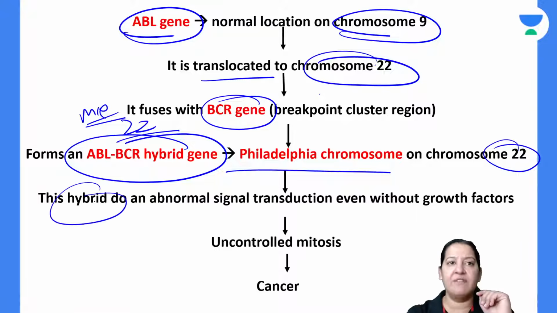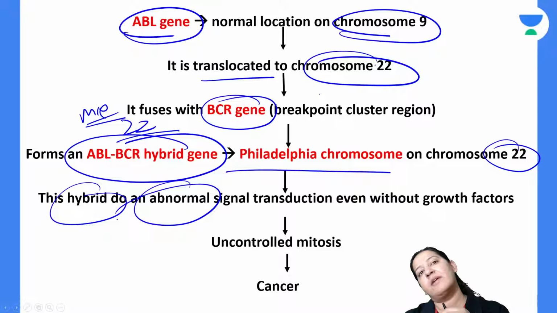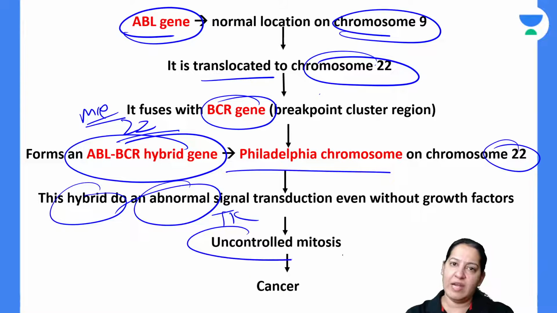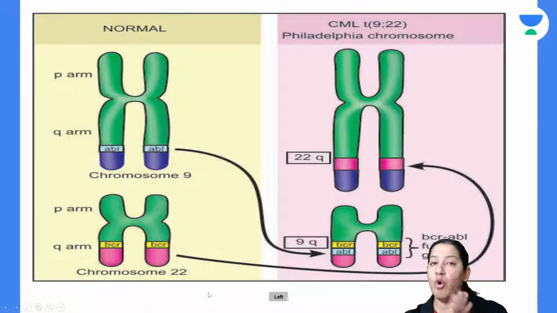The hybrid gene will form an abnormal signal transduction protein or signal transduction enzyme. The name of the enzyme is tyrosine kinase. That is not written here. It will lead to uncontrolled mitosis. It will lead to cancer. Now these are the super simplified flow charts and diagrams. I am telling you, nowhere it is given.